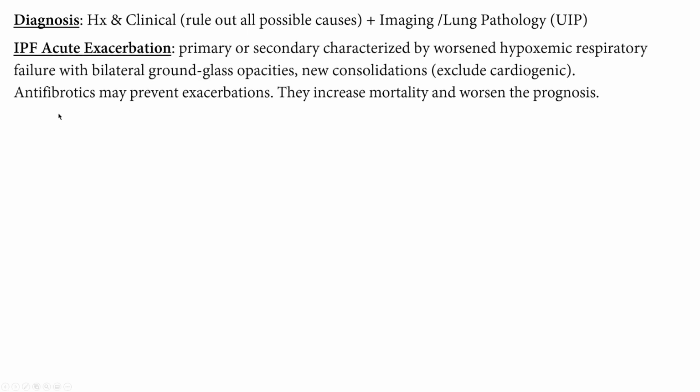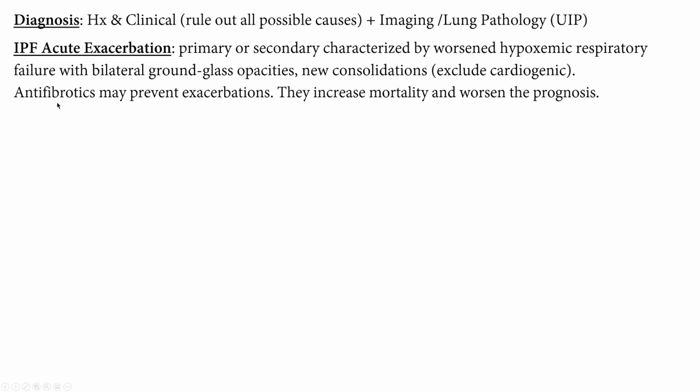All right. Diagnosis. As we said, the history and the clinical picture are important to rule out all possible causes. And then we proceed with imaging, chest X-ray and high resolution CT. And then if we still didn't get the UIP, you can do lung biopsy and pathology. And if you see UIP, it's IPF. If not, as we will discuss later, you first have to look for another diagnosis. If there is no other diagnosis, you think maybe this is IPF.